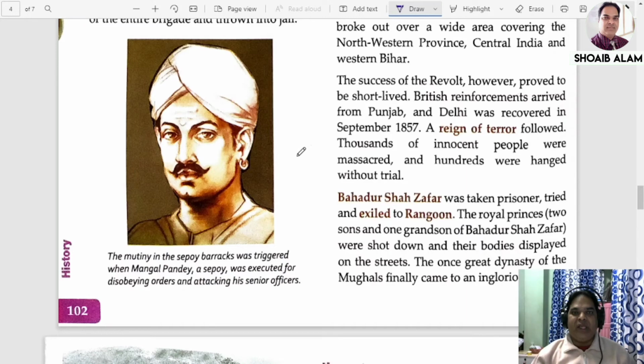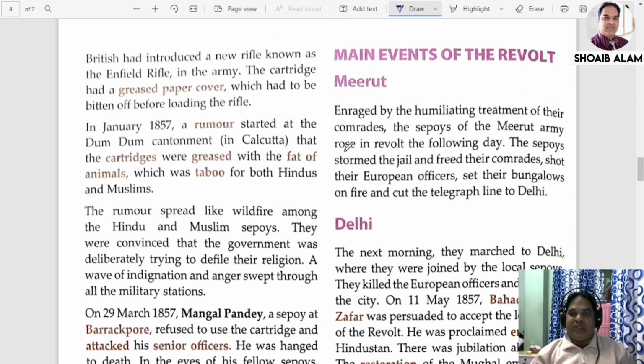Okay, so now what happens next? Now the movement will start. The humiliating treatment of their comrades enraged the sepoys of the Meerut army, and they rose in revolt the following day. The sepoys stormed into the jail and freed their comrades, who were inside, because they felt this was injustice being done to their fellows. They shot the European officers, set their bungalows on fire, and cut the telegraph lines to Delhi. So now the movement started.